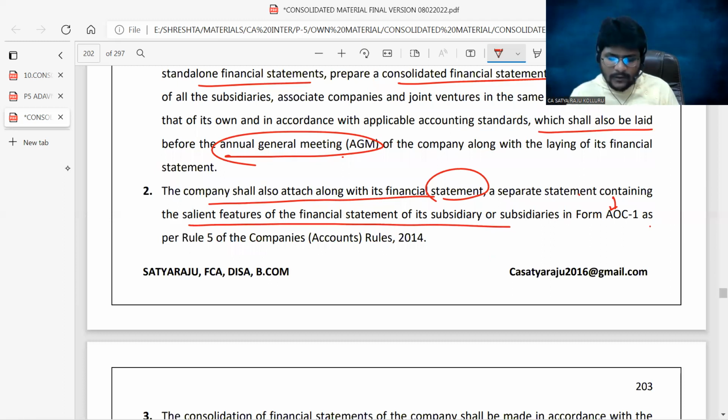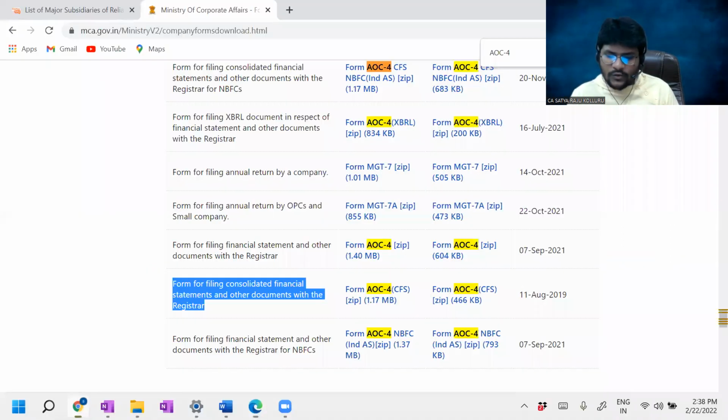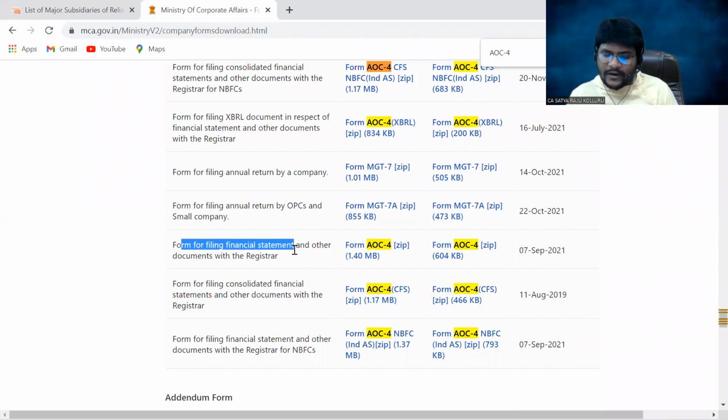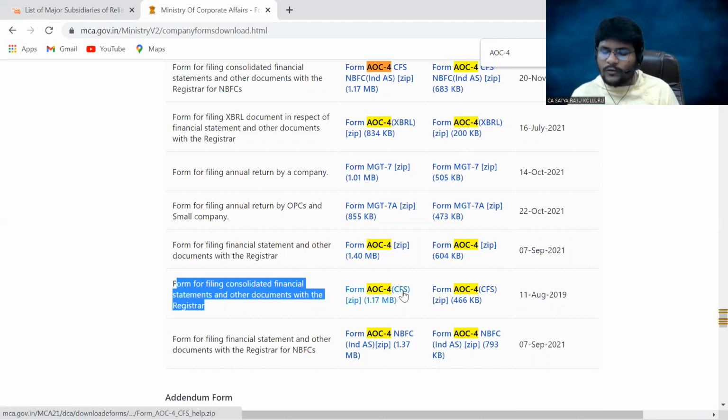Am I right? If you check here, two different forms are there. Form for filing of statement and other documents with the registrar, AOC 4. Here, form for filing consolidated financial statement, AOC 4 CFS. Both are different. AOC 4 is filed by those companies which do not prepare the CFS. AOC 4 CFS is prepared by those companies which prepare CFS along with standalone financial statements.